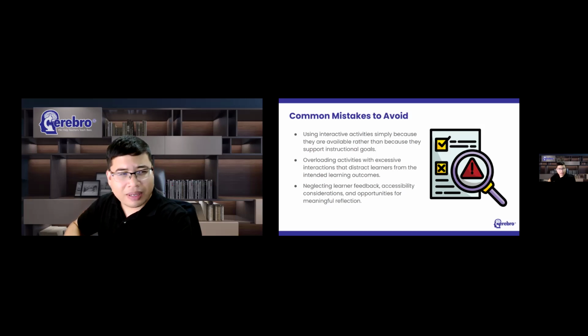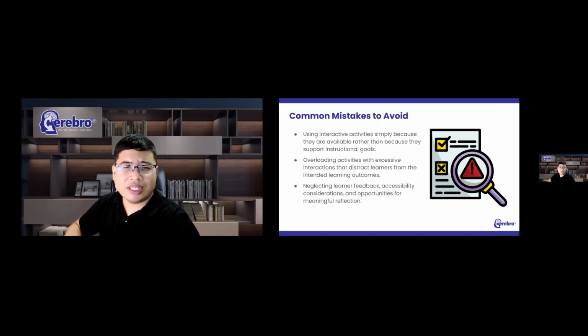The second mistake is overloading learners with interactions. More is not always better. Imagine watching a video that pauses every 30 seconds just to give you a question. At some point, the interruptions begin to interfere with the learning experience. Interactions should support learning and not disrupt it.